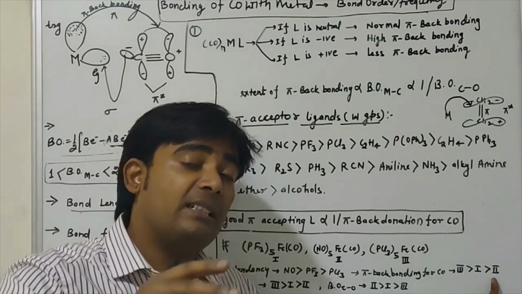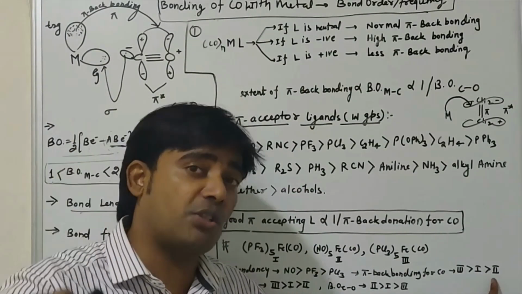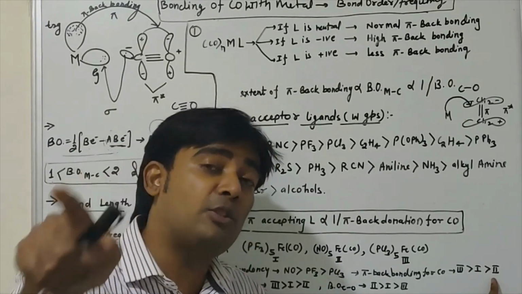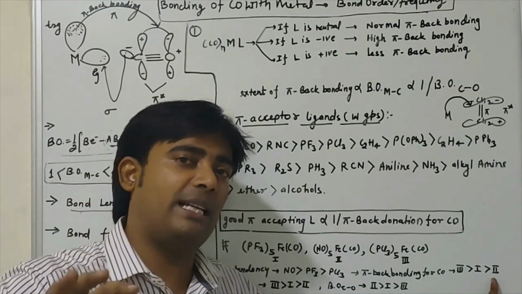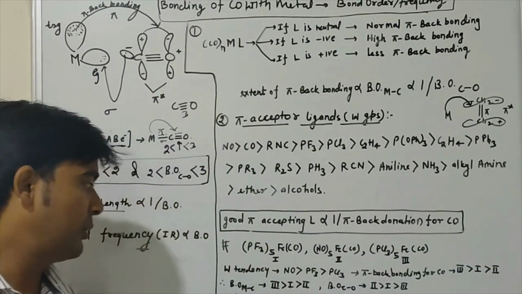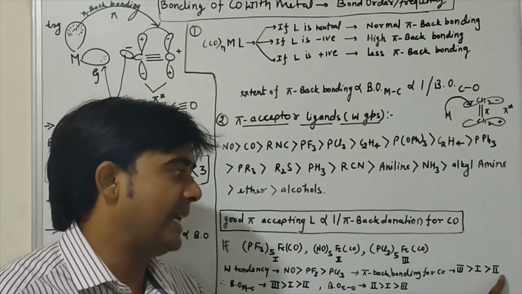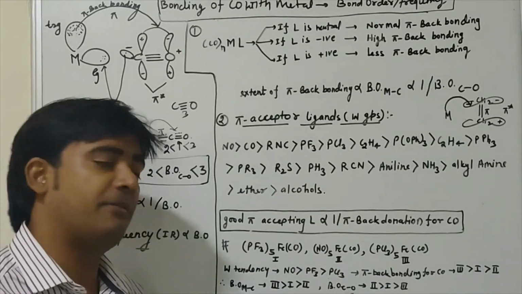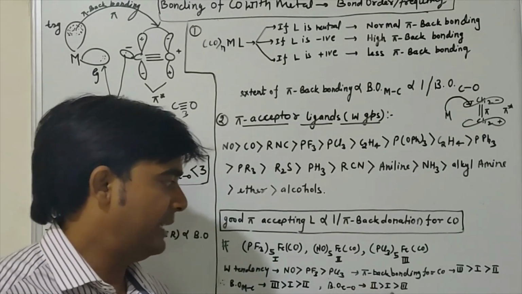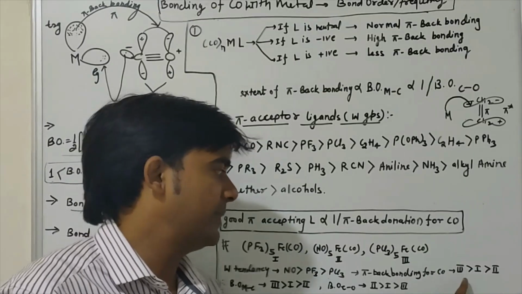But the bond order between carbon and oxygen is inversely proportional to pi back bonding. So you can write the order: the bond order between metal and carbon is similar to pi back donation, but the bond order between carbon and oxygen is opposite to pi back donation.